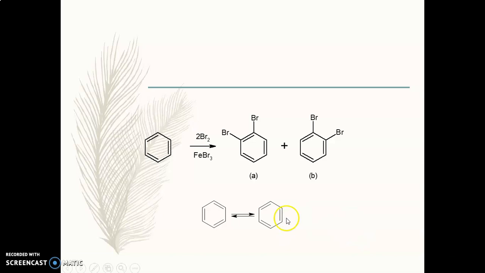Now also, why are these two structures possible? These two structures are nothing but the resonating structures, or the resonance structures. What is the meaning of resonance structure? That we will see next. So this is about the structure of benzene, where we have considered how we have derived the structure of benzene.